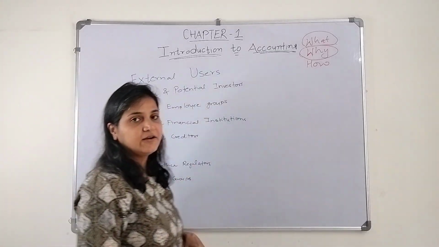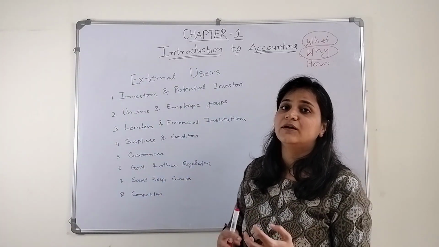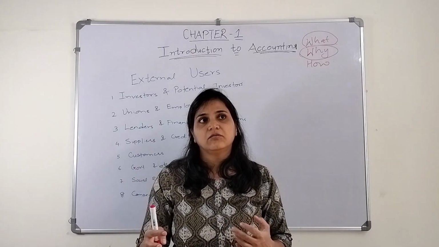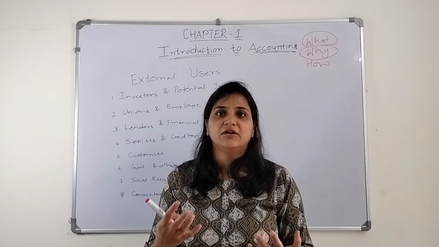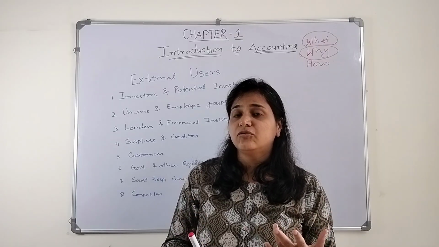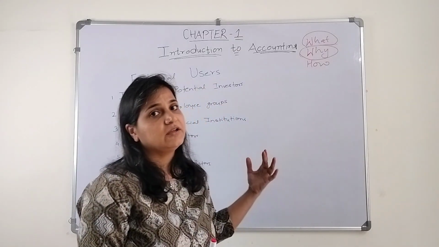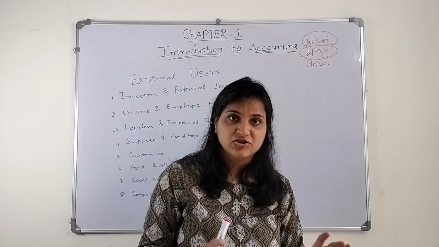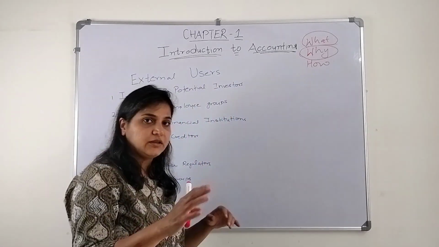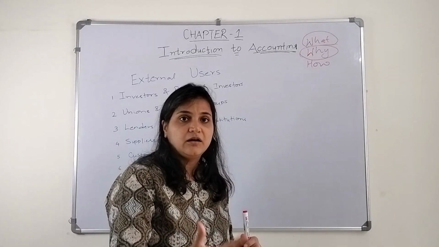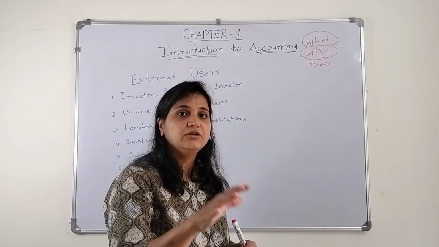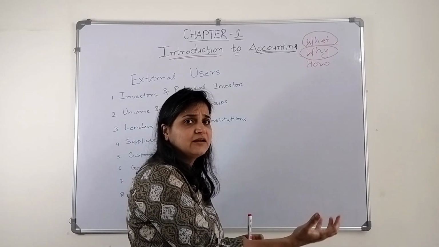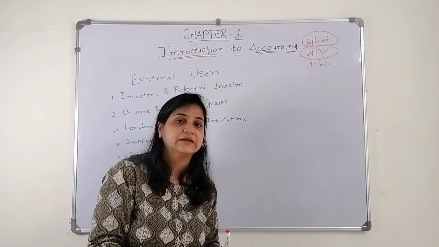The suppliers and the creditors. Who are the suppliers, creditors? The ones who are selling goods on credit to the organization. So they won't sell unless you have that creditability. How do they get to know about the creditability? From the accounting information. When they prepare the financial statement, then they will get to know, okay, we can give the goods on credit to this organization only if it has that much creditability that it will be able to repay back its money.